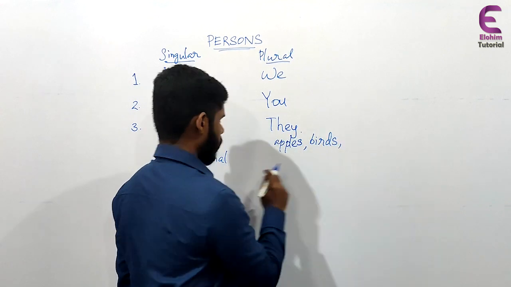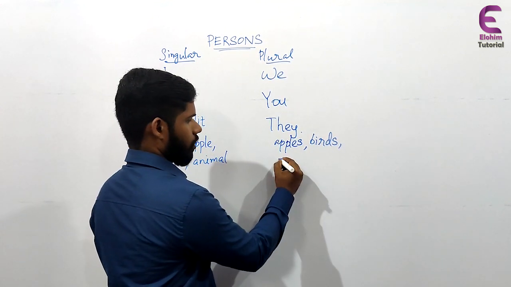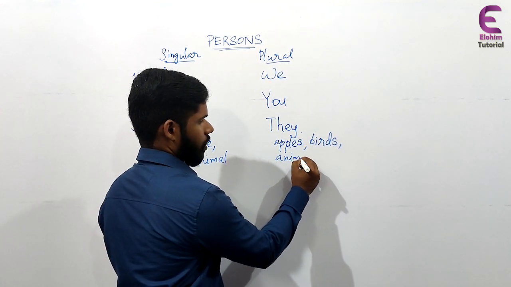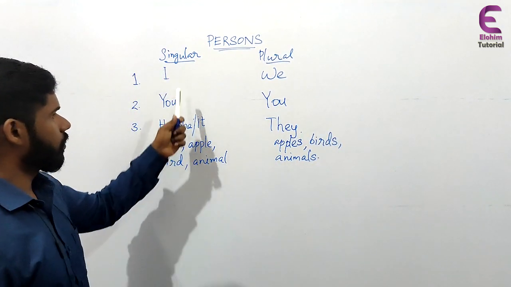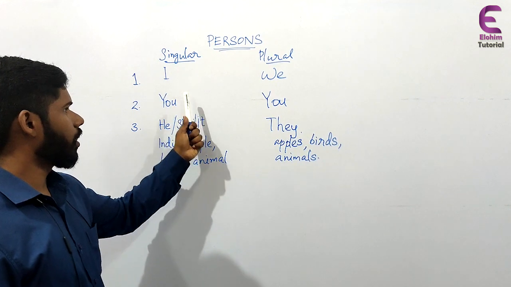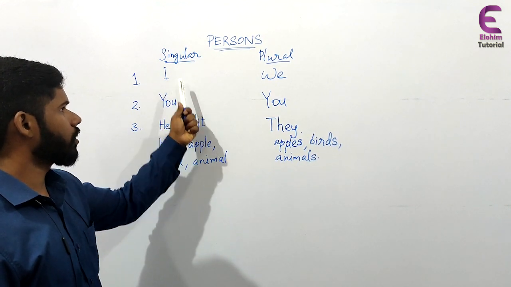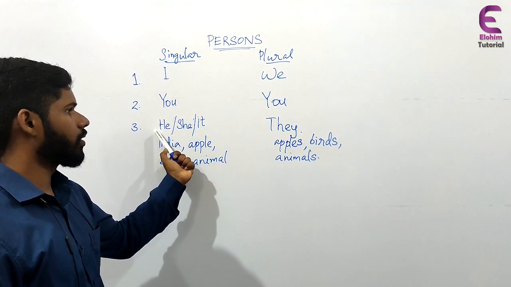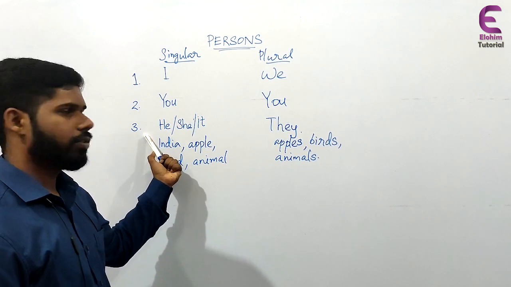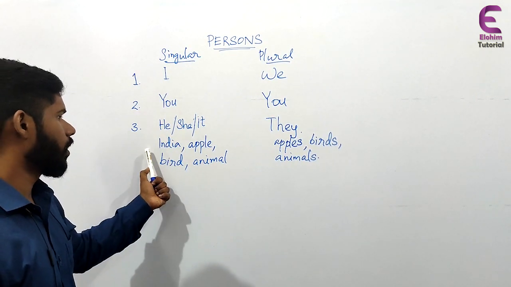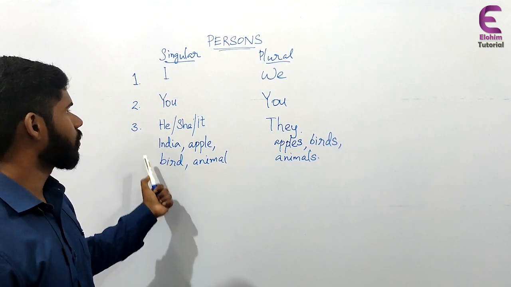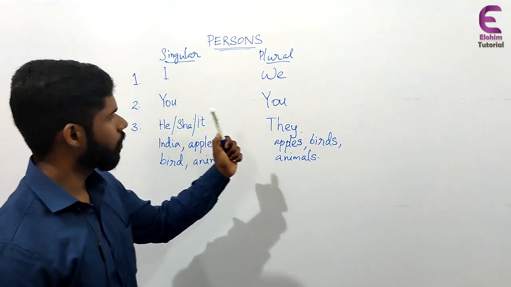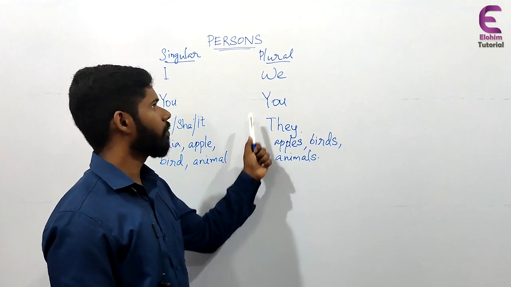If it is animal, then it will be animals. All other things except I and you for the first and second person are under third person. If the name of any person, place, or any other thing is coming, it is third person singular.